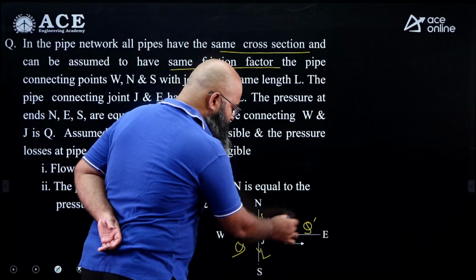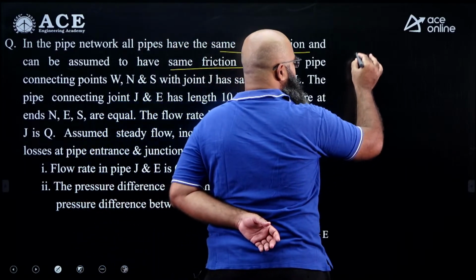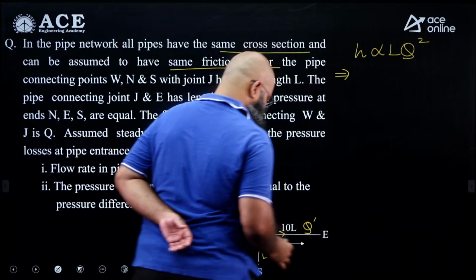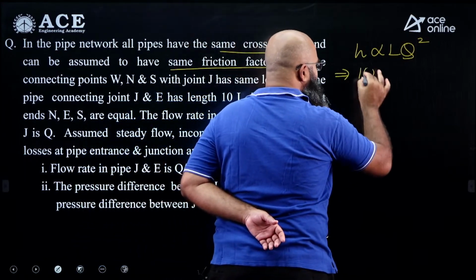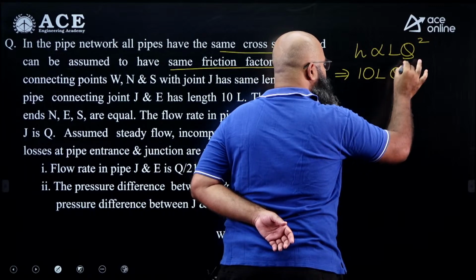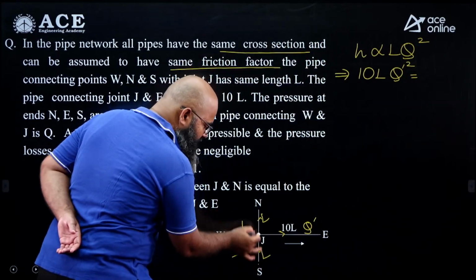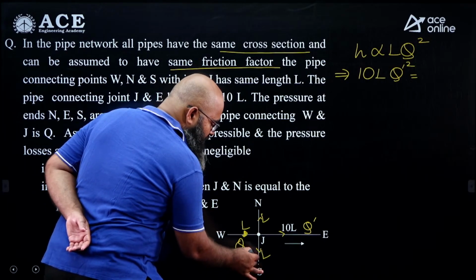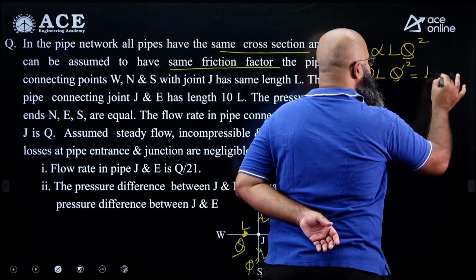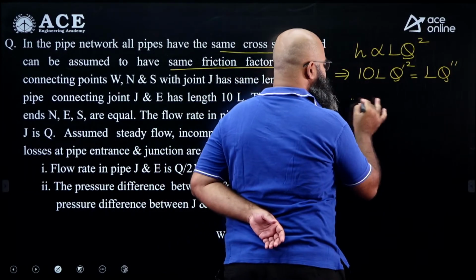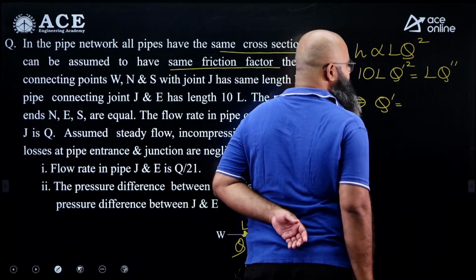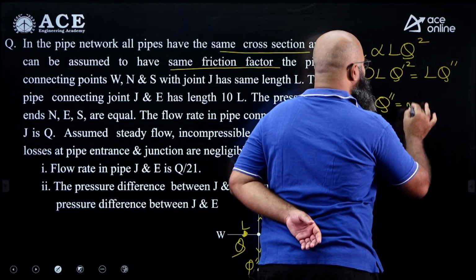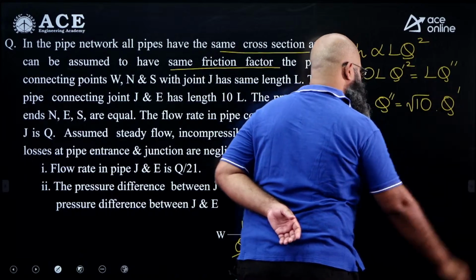Now we can compare these 2 discharges by the relationship that head loss is proportional to length times Q square, which implies 10L times Q prime square is equal to, let us say the discharge in this pipe and this pipe both should be equal because lengths are same. This discharge let us say is equal to Q double prime. It should be equal to length times Q double prime square. This implies the value of Q double prime is supposed to be equal to how much? It is supposed to be equal to root 10 times Q prime.